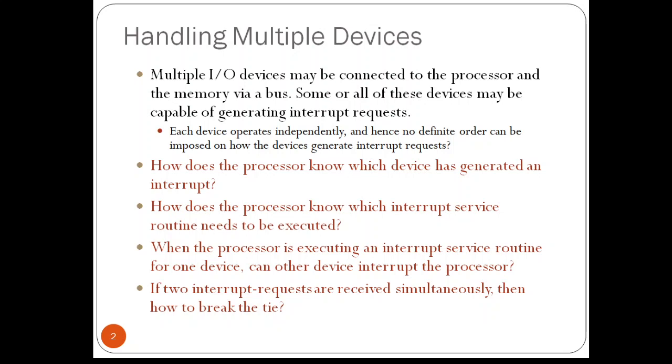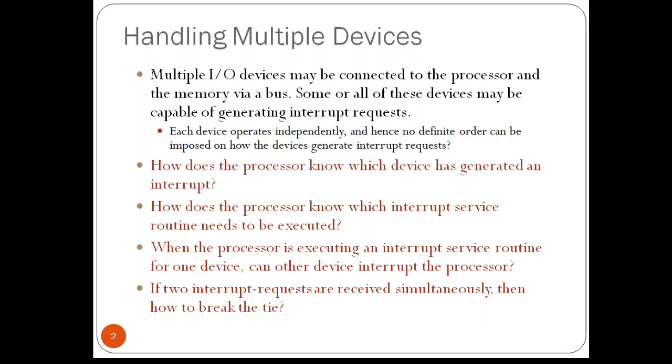We know that there is a separate interrupt service routine for each of the devices. So suppose X, Y, Z, all 3 devices are requesting an interrupt. How will the processor get to know the starting address of the appropriate routine? If device X is requesting an interrupt, then that particular ISR has to be executed, right? If X and Y both are requesting the interrupt simultaneously, then how can the processor judge which will be the appropriate ISR for which device? That is a major question here.